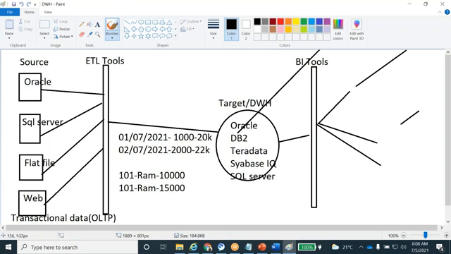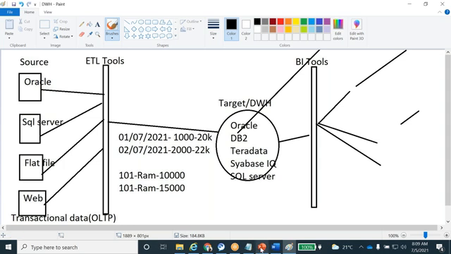Yeah, so these are the multiple source systems. By using the ETL tool we extract and then integrate into one system, that is the data warehousing system. Once the data is loaded into the data warehouse, on top of it the BI tools are used and they generate different kinds of reports here.